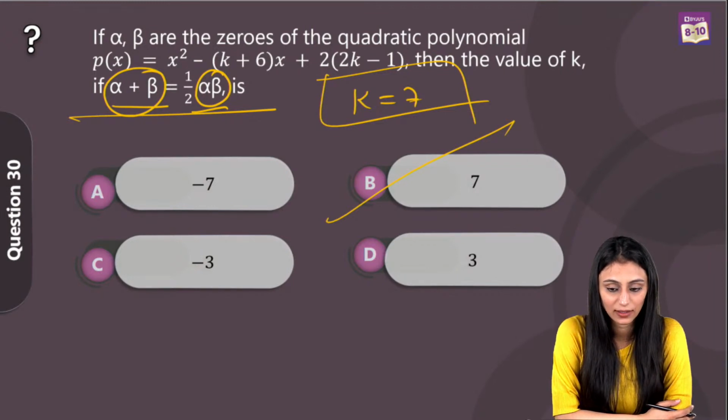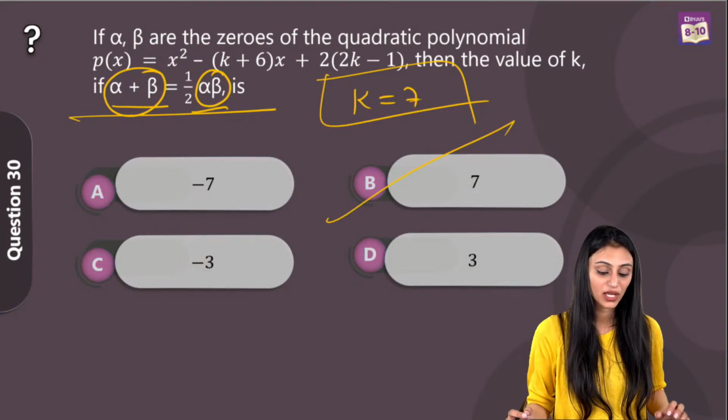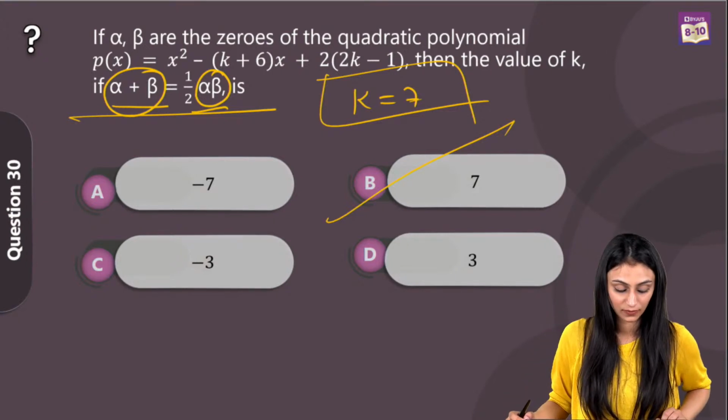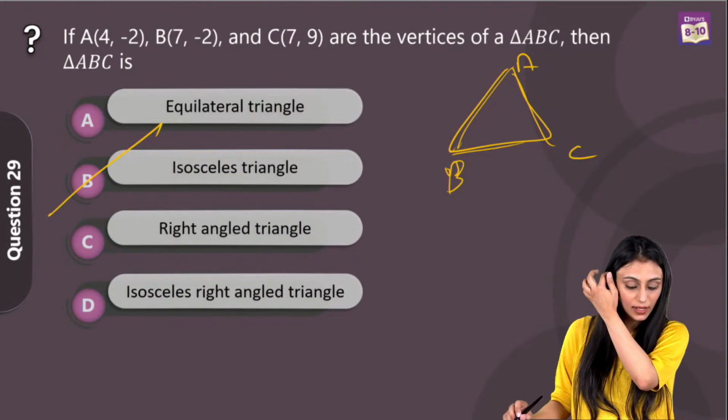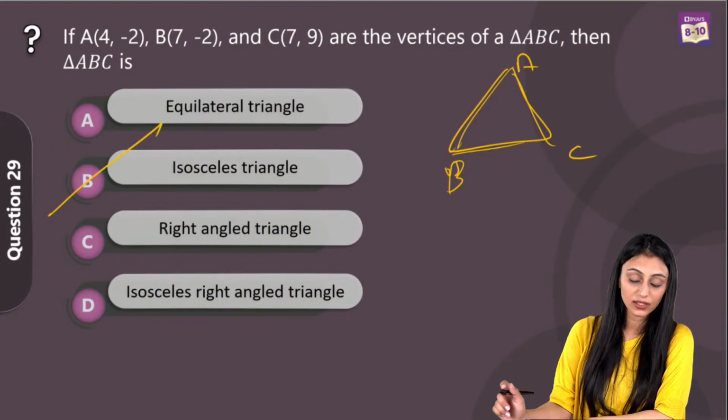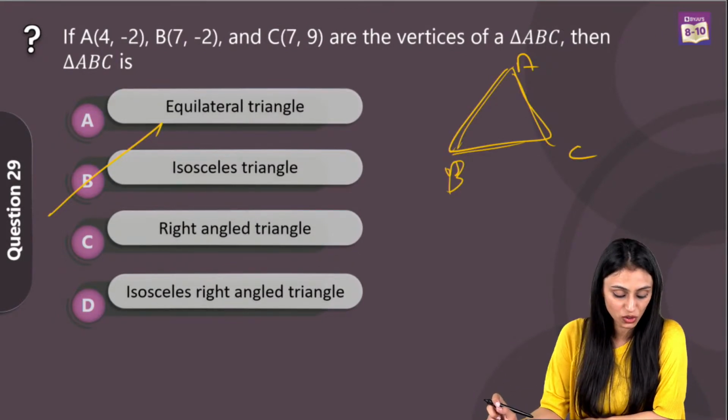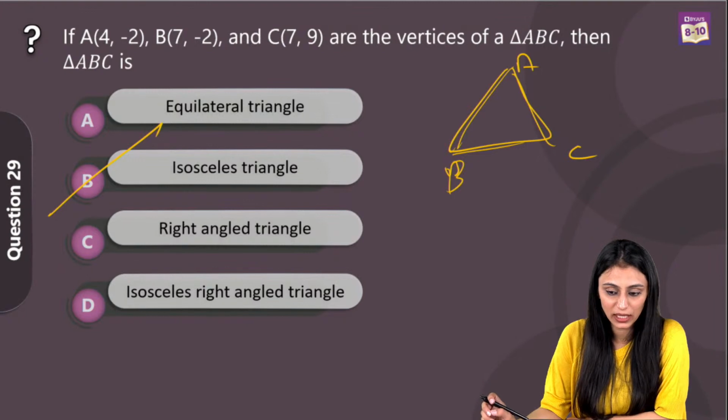Yes, Giridhari, option B. Yes, option B is the correct answer for this question. Some are saying it's C. No, C is not the right answer. The value of k would come out to be 7. Previous question you're talking about? Yes. The triangle, this would be an isosceles triangle. Yes, option B. Some are saying it's C. No, C is not the answer. Option B would be the answer for this question.